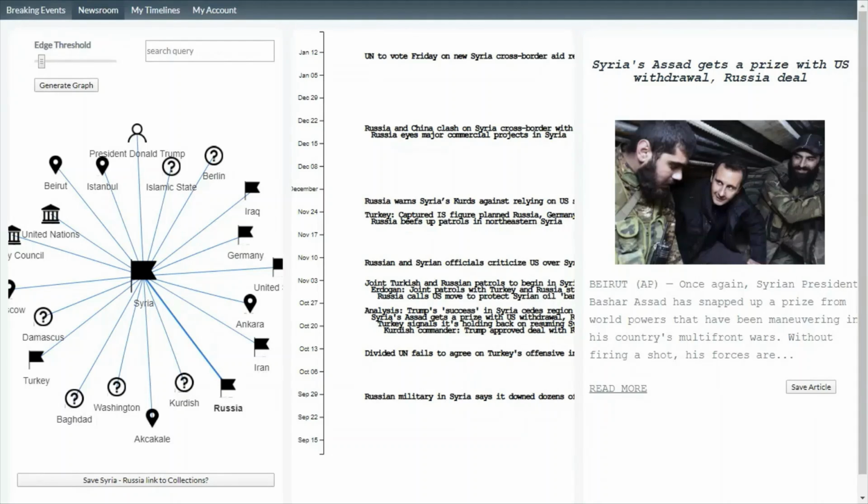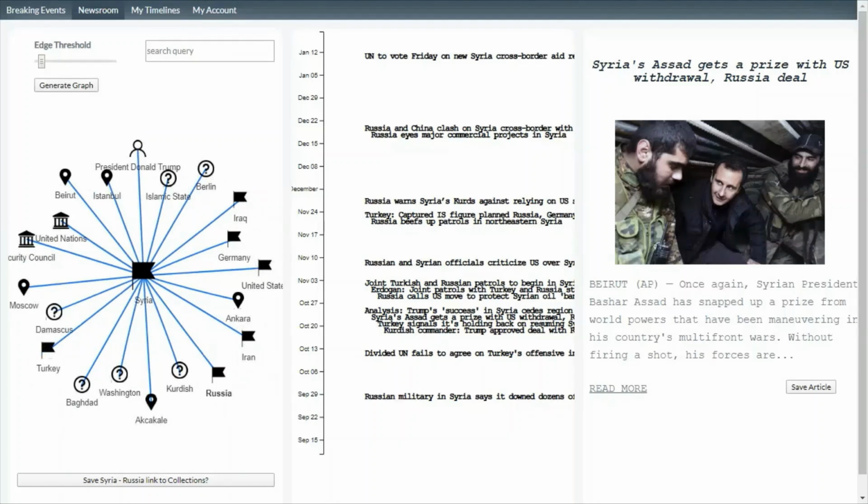Here we have the new vertical timeline, which we chose over the horizontal timeline because we think it gives the user a much more easy to understand overview of the news. Here we have the web of interconnected entities in the news, just as before, with different icons to indicate whether it's an organization, a person, a place, or a country.